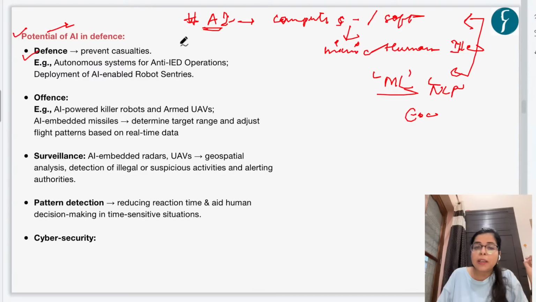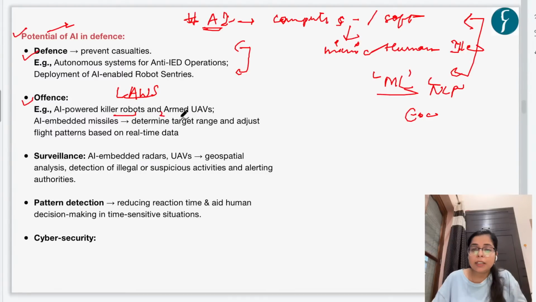Apart from this, AI could be used in creating offense. For example, the best example is AI-powered killer robots or lethal autonomous weapon systems. Another example is armed UAVs, unmanned aerial vehicles or drones. These drones could be used as tactical weapons.